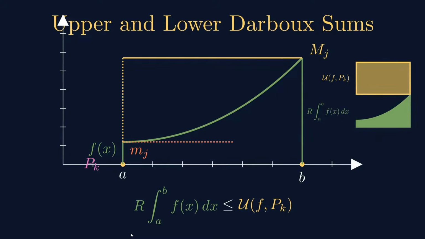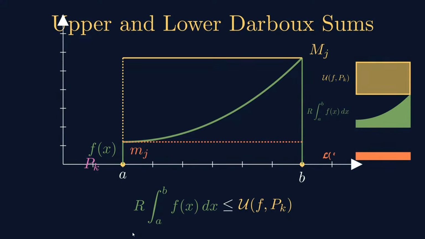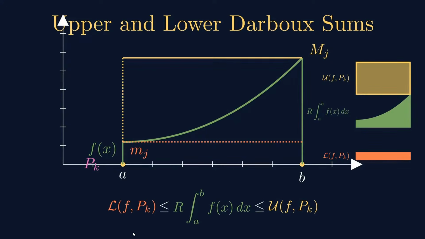Then let us see the lower double sum, the red dotted line, denoted by L(f, Pk), mj times b minus a. That is precisely the area of this red shaded region. This is the lower double sum for the particular partition Pk. So it is precisely less than the Riemann integral. So we have this basic inequality: L(f, Pk) is less than the Riemann integral, which is less than U(f, Pk), the upper double sum.